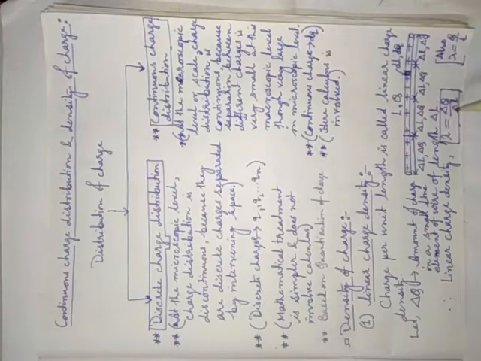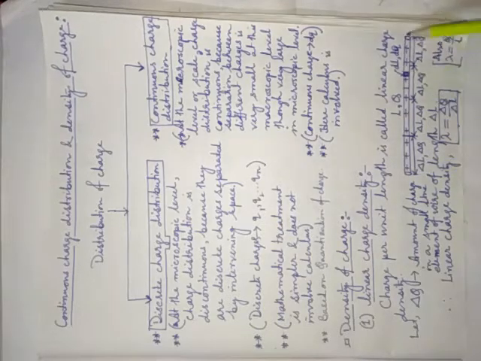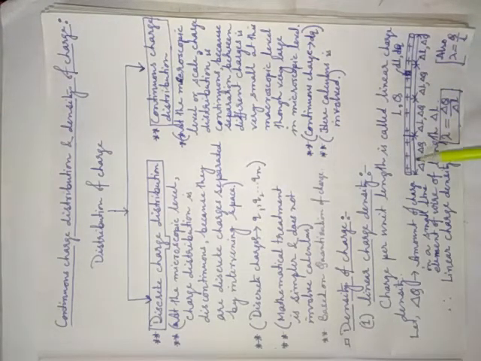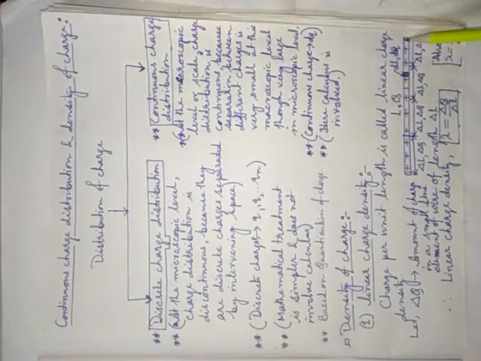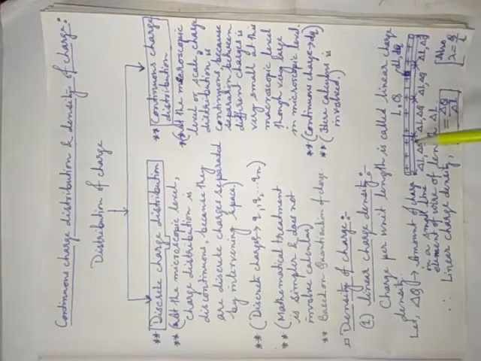Both are correct. See here, if you divide this whole wire into certain segments, suppose 1, 2, 3 I have divided. Suppose this part is delta L, this part is delta L, this part is also delta L, 3 segments. And the charge is also divided into 3 parts.